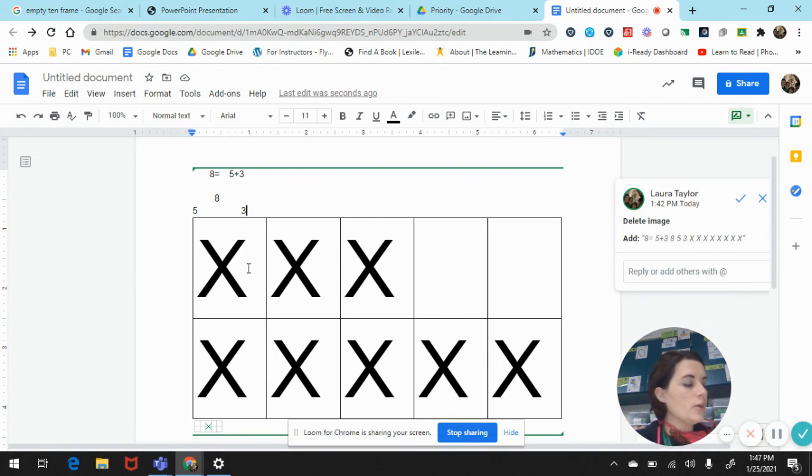Today on your homework, you're going to work on using the 5 frame to make 6, 7, and 8. This should be pretty easy for you guys because you're doing such a great job figuring out number bonds. We're just wanting you to start thinking about 5 groups and 10 frames. So today we're going to work on 5 groups.